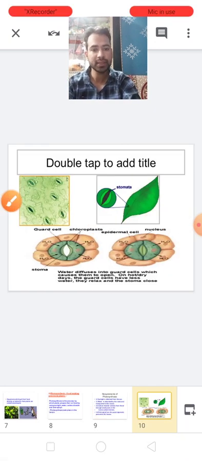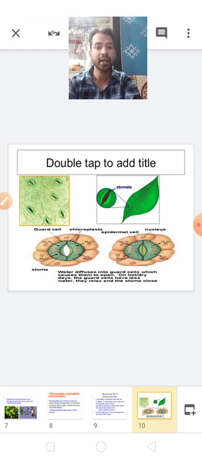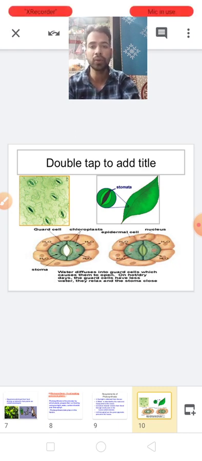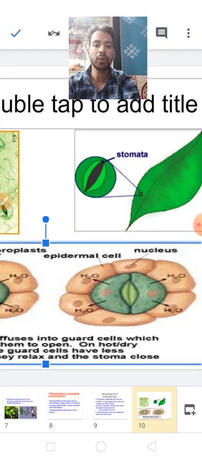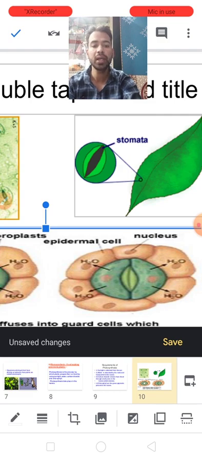See, these are some pictures of stomata and guard cell. I told you about stomata, the tiny pores found in the leaf.